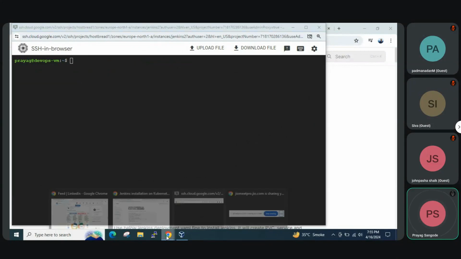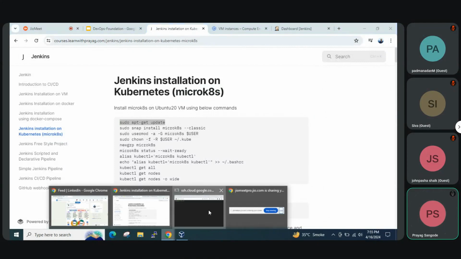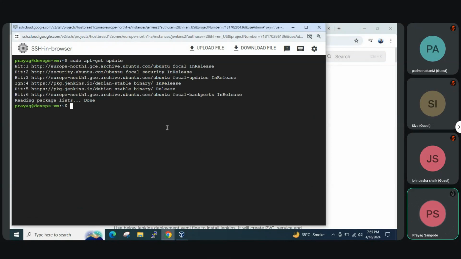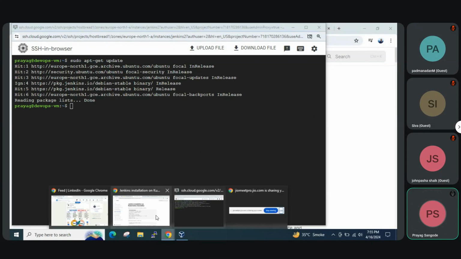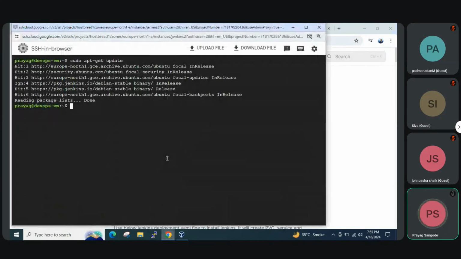So for installing Jenkins using Kubernetes, in this case using MicroK8s, we'll do the installation of MicroK8s on the same VM. So this we have already done when we did the installation of MicroK8s. But again on a new VM, we are doing the installation.